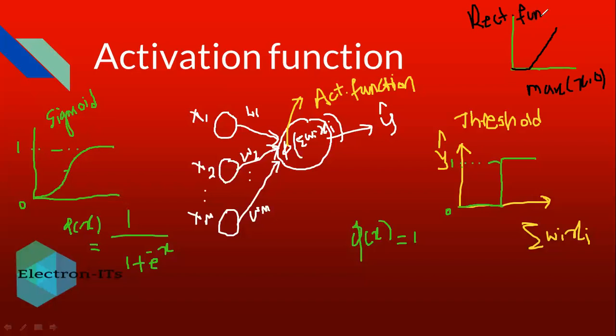We have the hyperbolic tangent function also, and many functions are there. We will not discuss every function here. We will discuss these functions according to the requirement in the next sessions. So this is how an activation function works. It takes the inputs and weights, multiplies the corresponding inputs and weights, sums all these products, and generates the predicted output y dash.